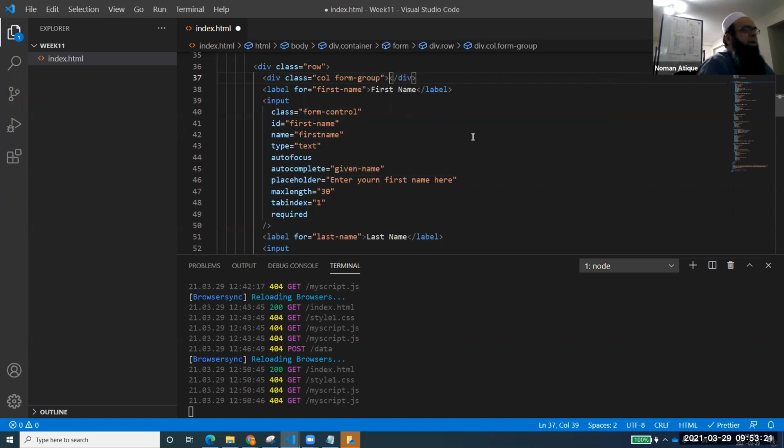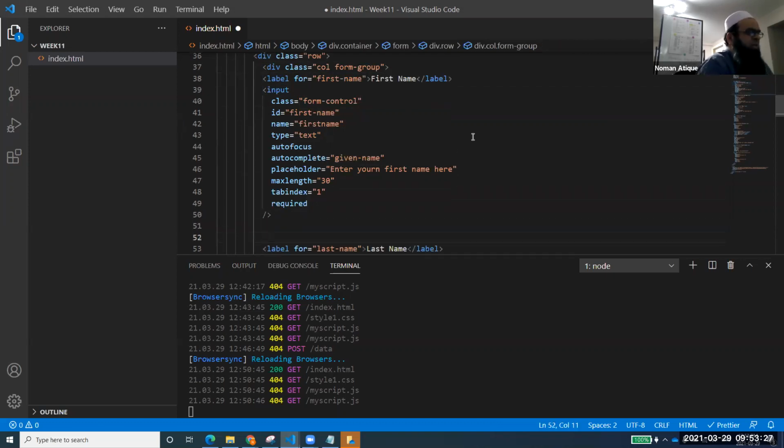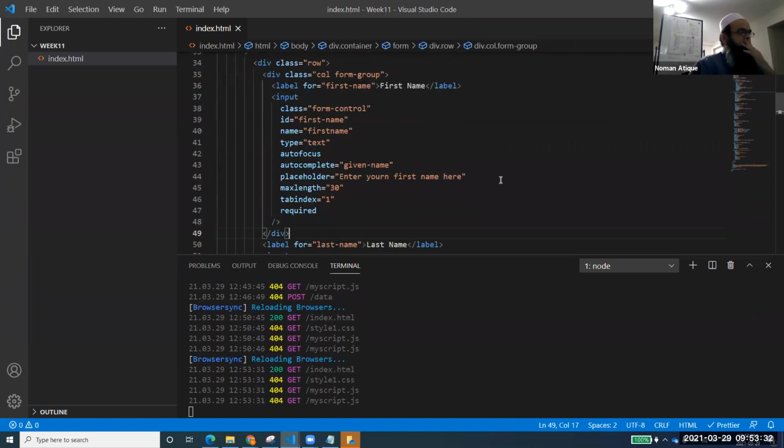You would have seen that, and I will show you as well. Cut the div from here and place it where your first element is ending, the name element. What I've done is div class equal to col form-group, and I have placed this div surrounding my first control, the label and the text, everything.